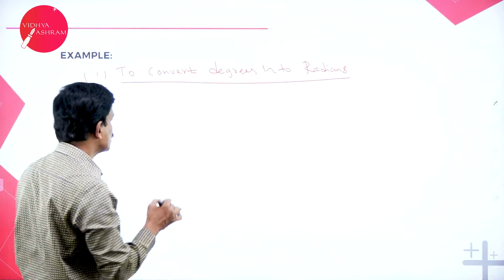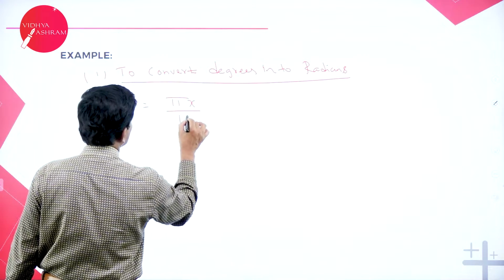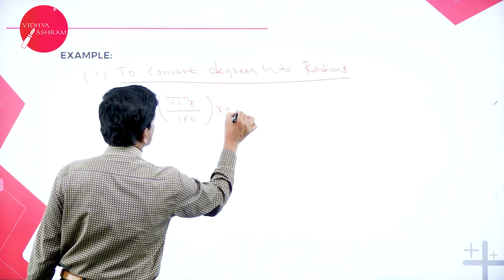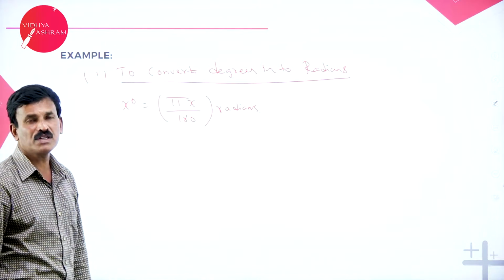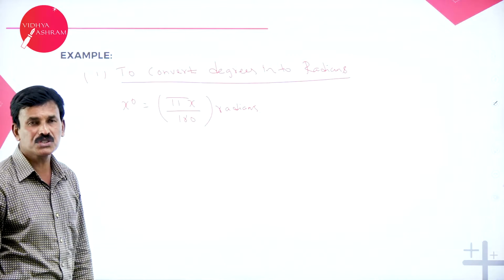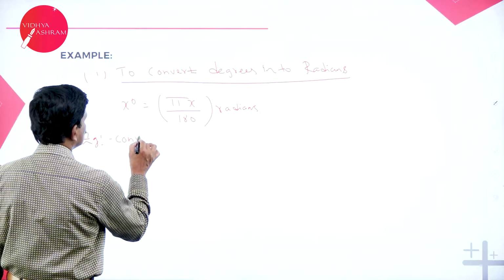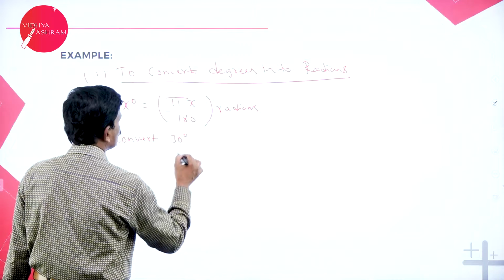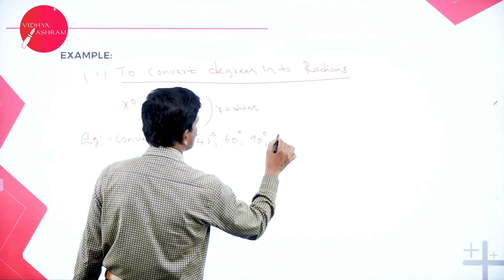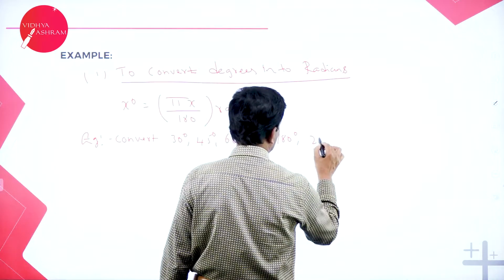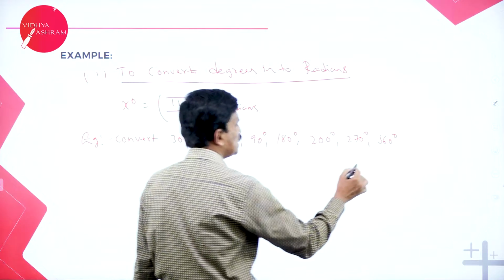To convert degrees into radians, we are going to use the formula x degrees is equal to pi x divided by 180 radians. This is a very important formula indeed. So x degrees is equal to pi x by 180 radians is the formula used to convert degrees into radians. Let us consider, for example, convert 30 degrees, 45 degrees, 60 degrees, 90 degrees, 180 degrees, 200 degrees, 270 degrees, 360 degrees into radians.